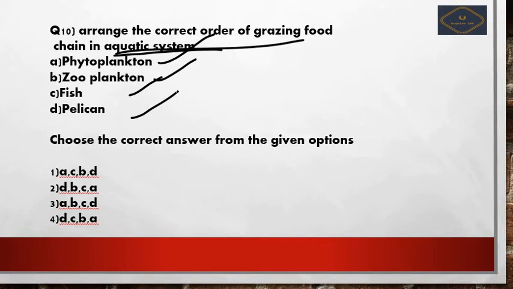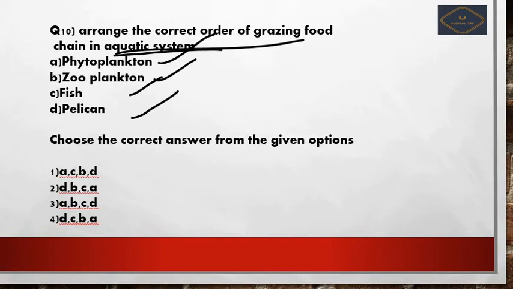Most of the students will get confused between option A and B, because zooplankton or phytoplankton, which will come first? So here we don't have any option starting with B, so obviously we should not get confused by that.